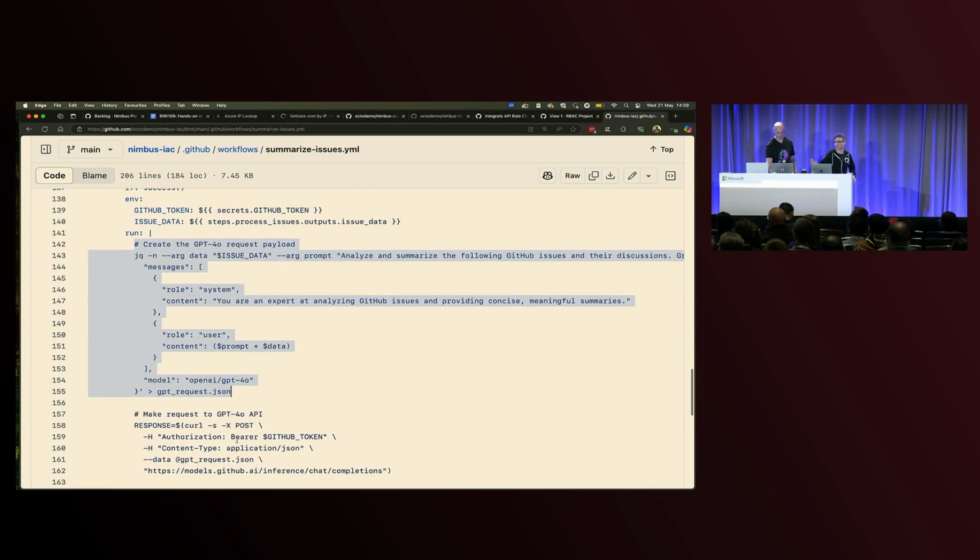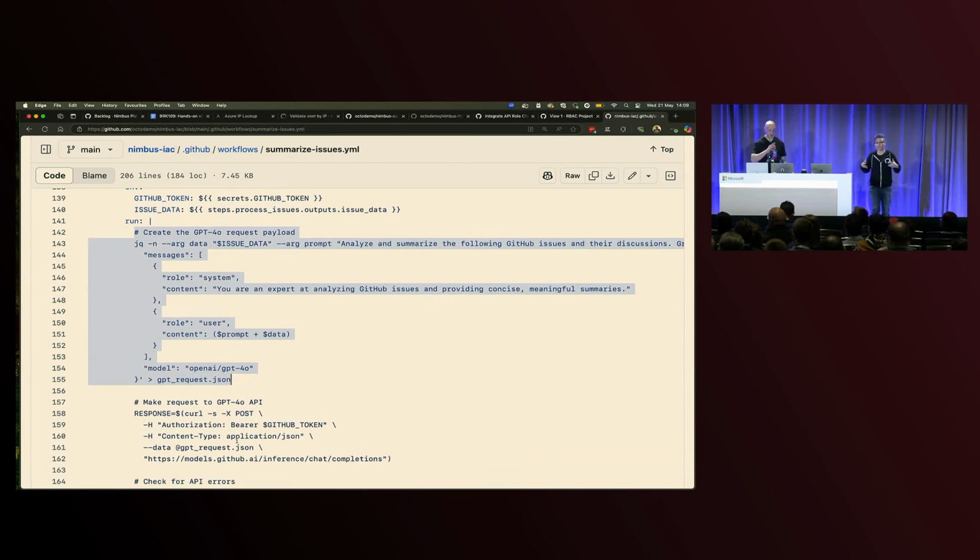Now, by the way, this example, because this is still a very new feature, is 180 plus lines of YAML or code. In the time that this has come out, we now also have an action that you can use where you can give it a system prompt and a regular prompt, and I have an example of that. But this gives you a lot more control where you can start to think about how you can programmatically take advantage of models as part of your workflows as well,